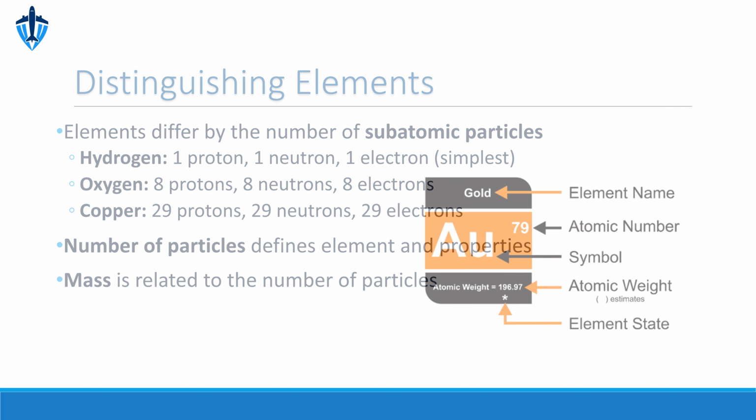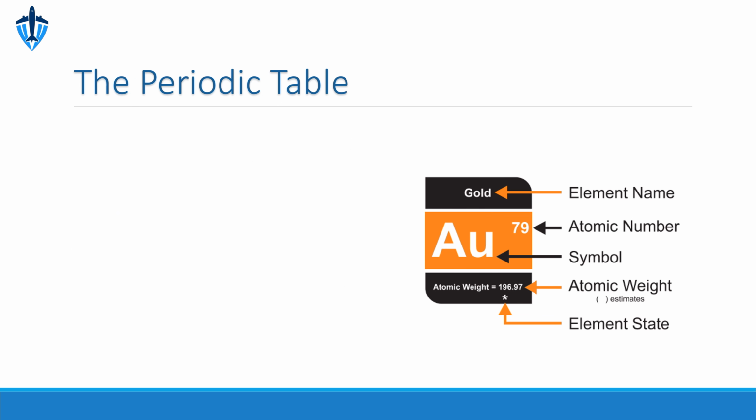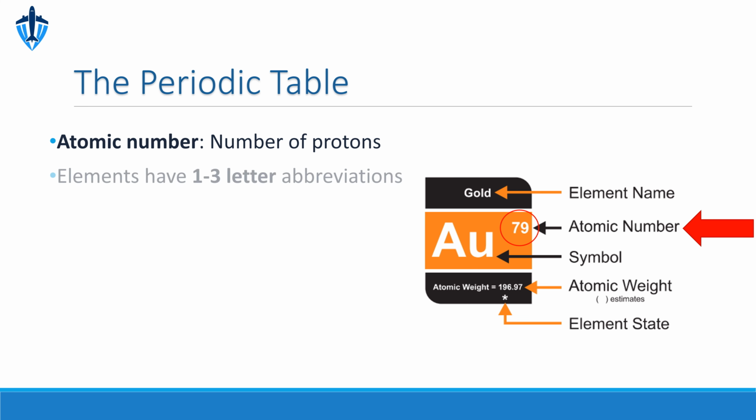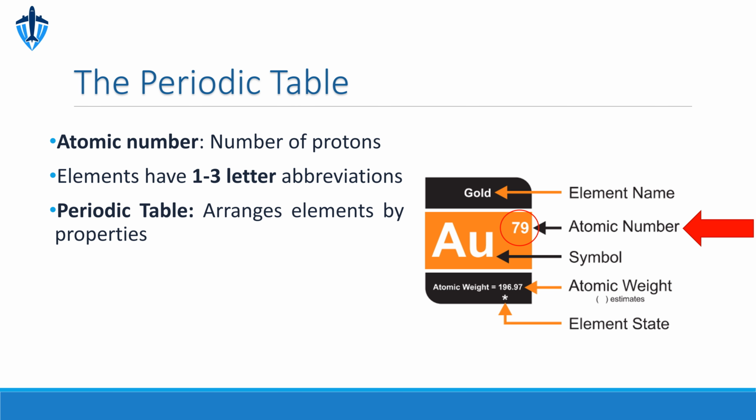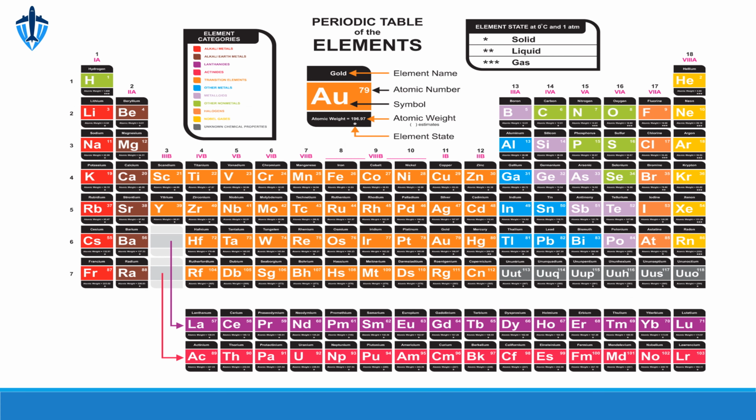Elements are organized on the periodic table according to their atomic number, which is the number of protons in their nucleus. Each element also has a unique abbreviation. The periodic table groups elements with similar properties in horizontal rows called periods and vertical columns called groups. Here's the periodic table. Notice how elements with similar characteristics are grouped together, providing a visual representation of their relationships.